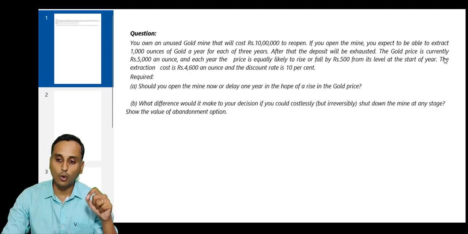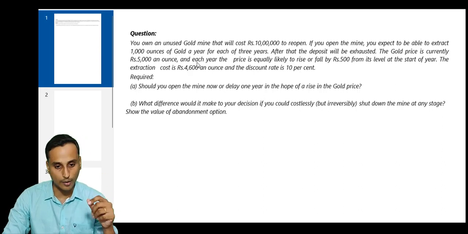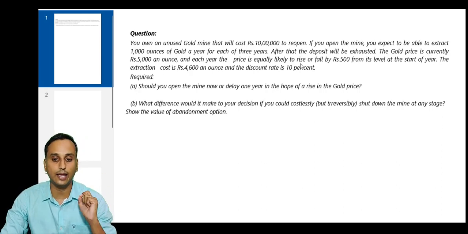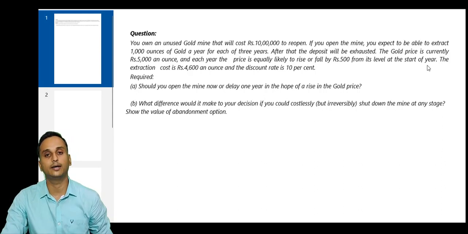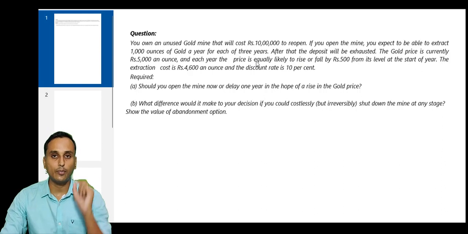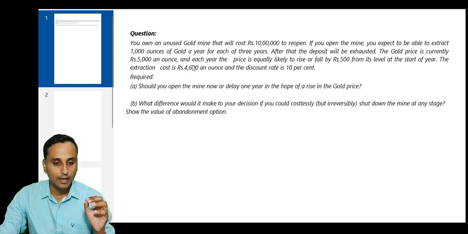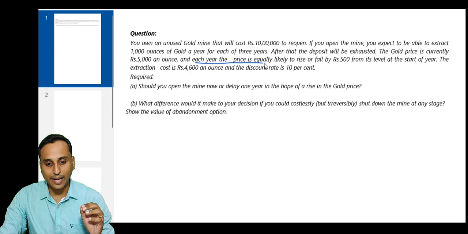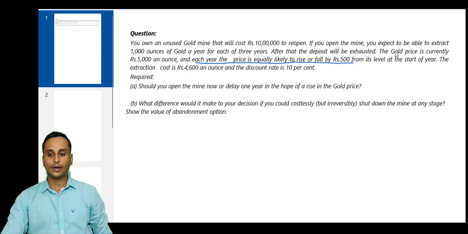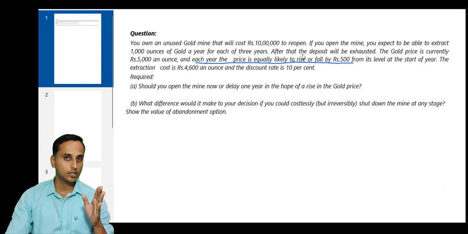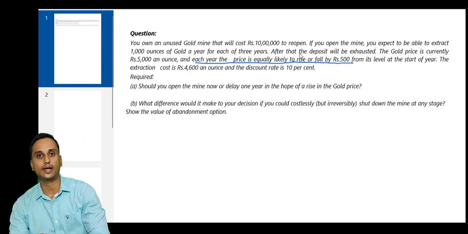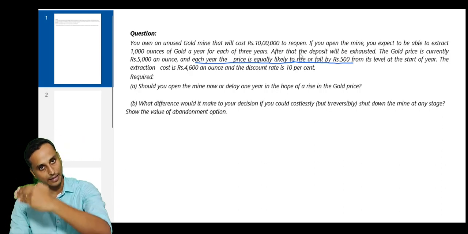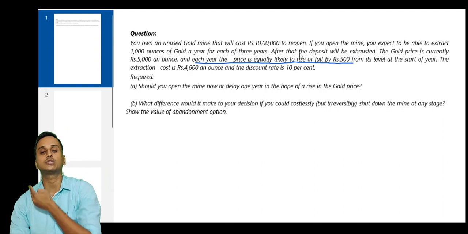Next, after that the deposit will be exhausted. The gold price is currently rupees 5,000 an ounce, and each year the price is equally likely to rise or fall by rupees 500 from its level at the start of the year. Now everyone, this is the most important adjustment in this question. What is the gold price today? Rupees 5,000 an ounce, and each year it can rise or fall by rupees 500. So next year, year 1, the price can be 5,500 or 4,500.